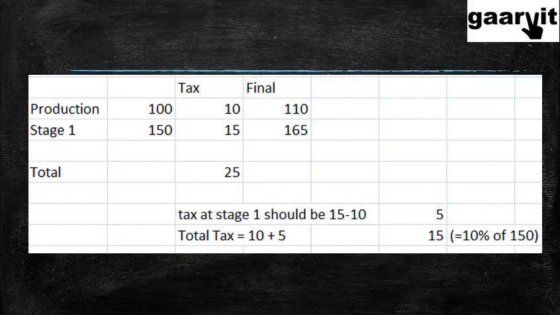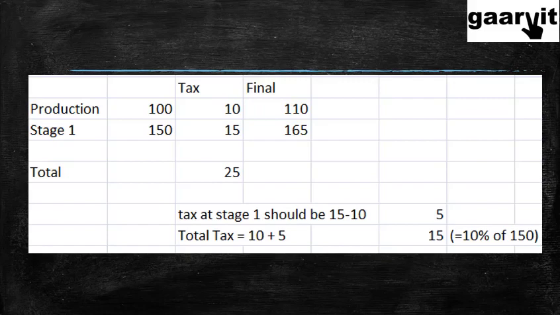Now when he sells those, he is going to again impose a levy of 10%, which is rupees 15. So the final price becomes 165. Now this 15 rupees again goes to the government. Now if I add the taxes in the entire value chain, it is 10 plus 15, which is 25. But actually the product which we got, if I exclude the taxes, is only of rupees 150. So 10% of 150 is rupees 15. So effectively we are putting a tax on the tax.